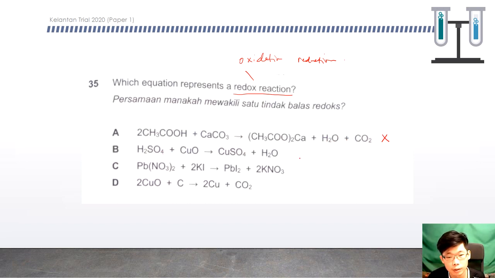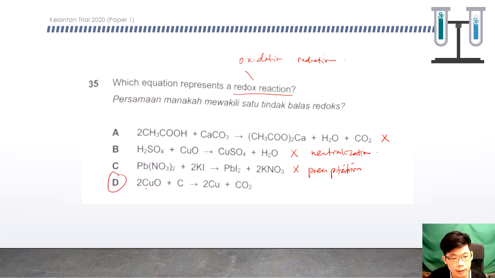This one also is neutralization, a non-redox reaction. This is precipitation, also a non-redox reaction. Neutralization is also non-redox. So only D.